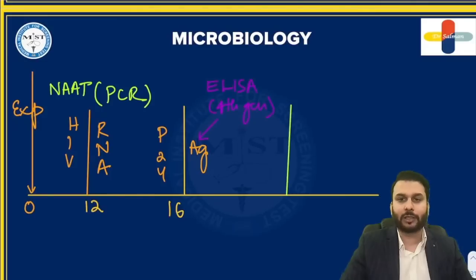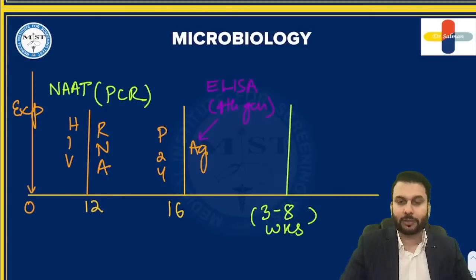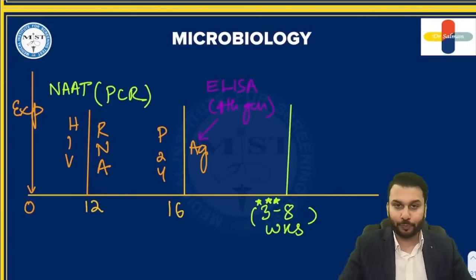This happens at least after 3 weeks or so. Okay, 3 to 8 weeks it takes for the antibodies to form. That means the earliest expected would be 3 weeks. It's not necessary it would be seen in everybody also. Are you understanding? Antibodies are going to take time to come. That you should keep in mind. Antibody against the HIV takes time to come. The minimum, the earliest we can expect is around 3 weeks, but it may go until 8 weeks, 10 weeks